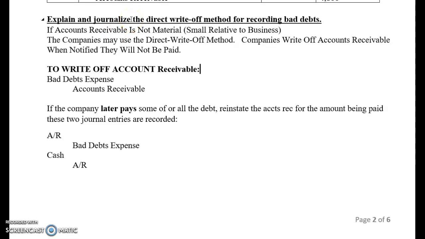So this could happen. It's not that it's not allowed, it's just that it's not allowed for companies that do a lot of accounts receivable. And I named a few, right? Banks for sure, mortgage companies, finance companies, companies that do a lot of accounts receivable. You guys get the idea.